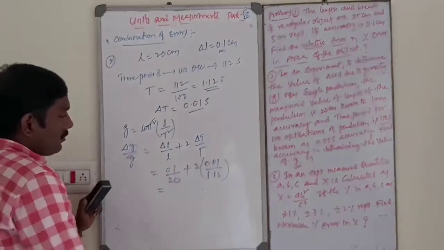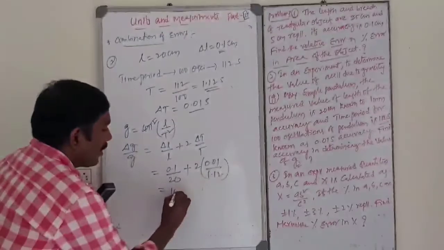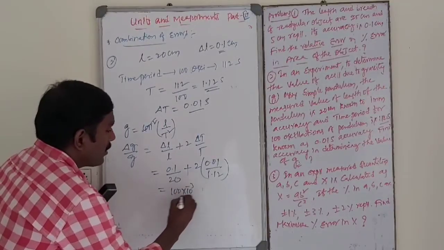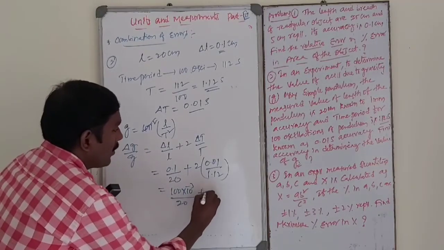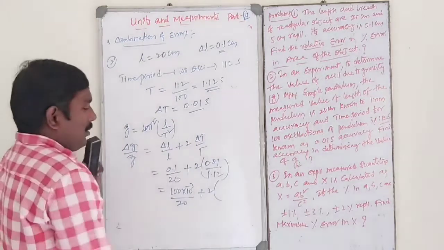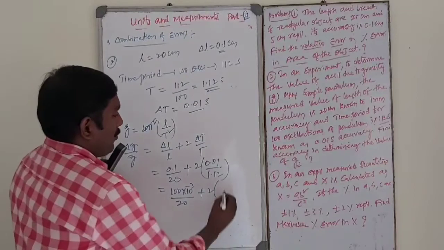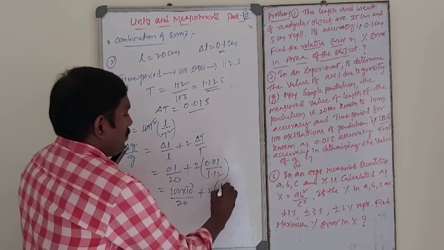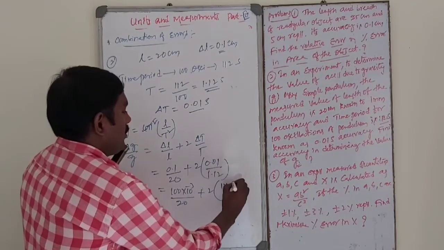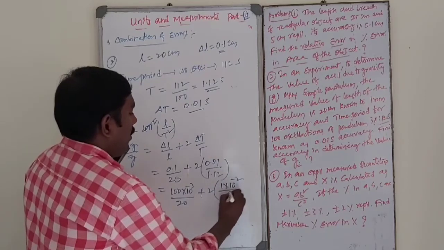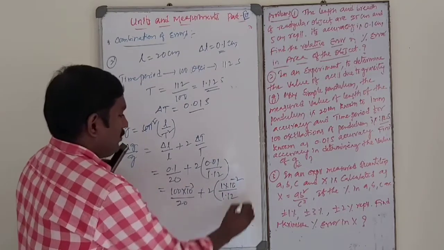So this is 100 into 10 power minus 3 divided by 20, plus 2 into 1 into 10 power minus 2 divided by 1.12.